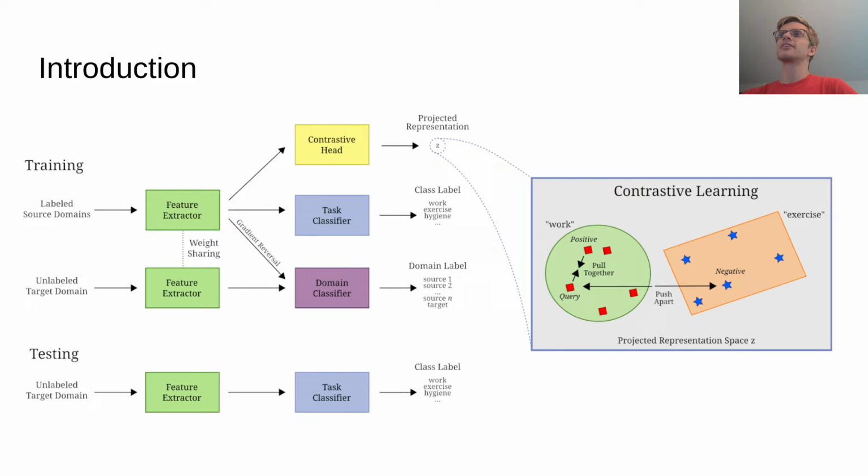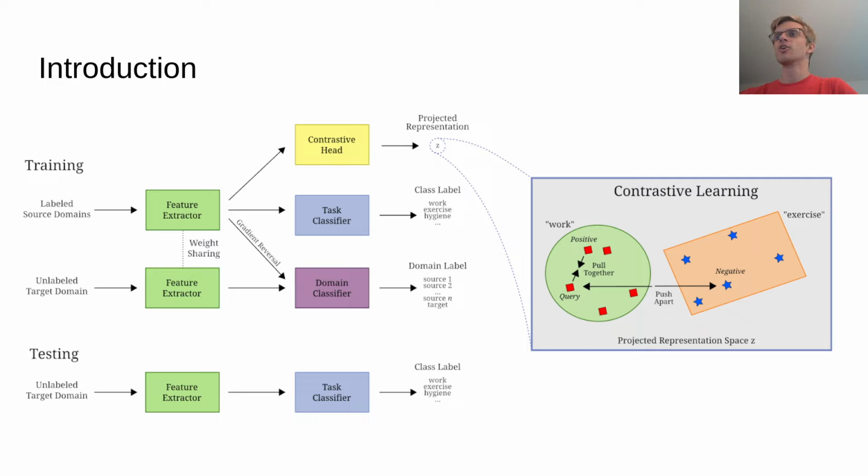This figure summarizes the overall problem and solution approach. Shown on the left, in unsupervised domain adaptation, we have a set of source domains with labeled data and a target domain containing only unlabeled data. And the goal is to develop a classifier that performs well on the target domain. Shown in the middle, adversarial domain adaptation attempts to solve this problem by training a domain-invariant feature extractor, enabling the task classifier to generalize well to the target domain.